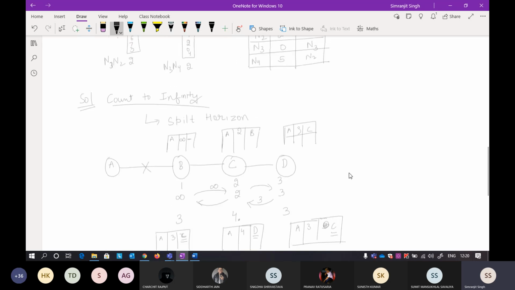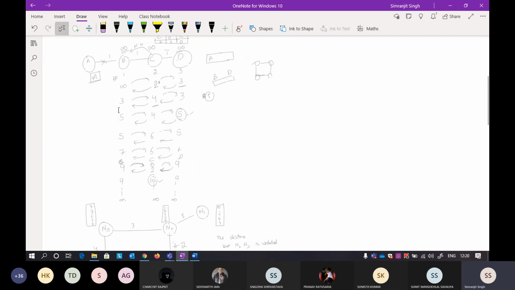So that is why, with the bad news that the connection was down, slowly they are going towards the infinite loop. That number will always be going on and on. Actually it is not infinity here because this infinity is set to 14 hops. In the routing algorithm, if anything does not get completed in 14 hops, we will ignore that and start the same thing again. I'll show you when we implement this algorithm. Just keep in mind that 14 hops is very similar to infinity in routing algorithms.